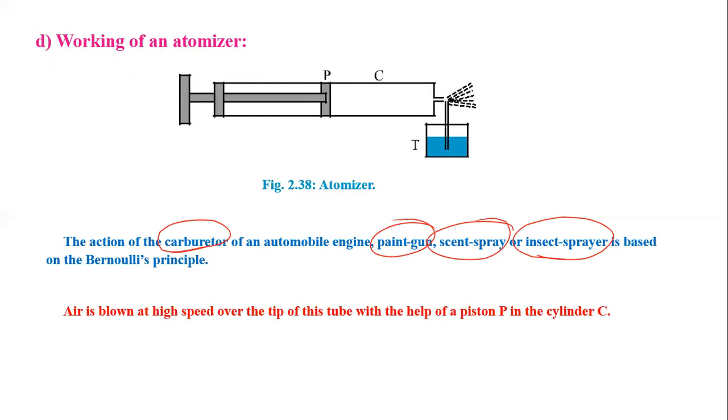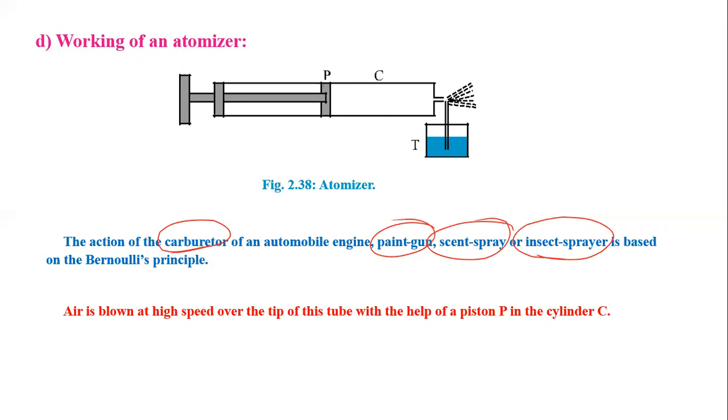Air is blown at high speed over the tip of this tube with the help of piston P in the cylinder C. You can see here the cylinder.